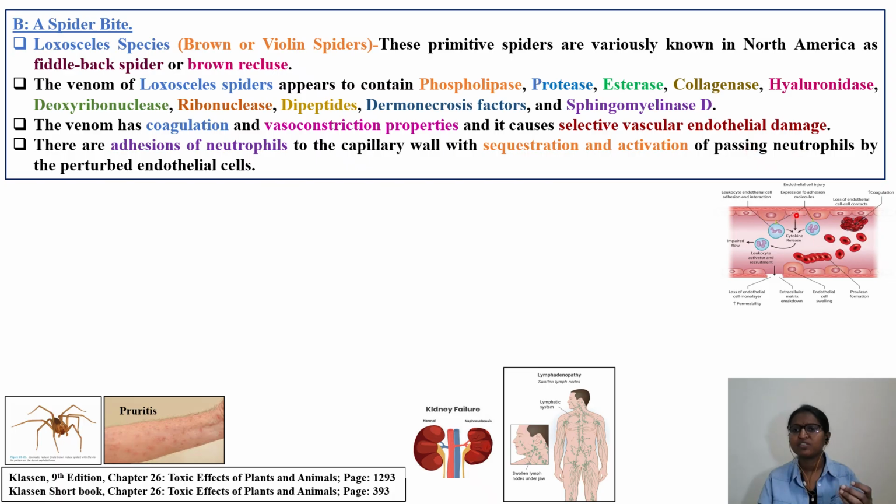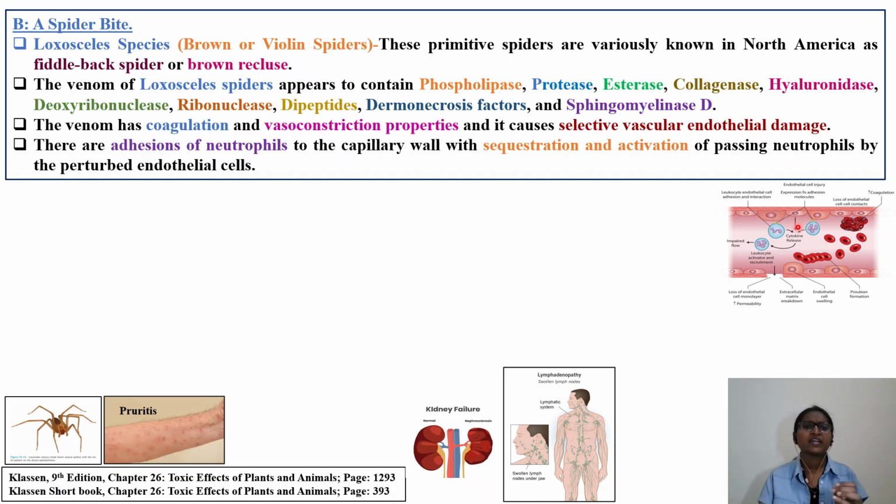If you see in the blood vessels, the vascular endothelial membrane is also damaged, because a lot of these enzymes, if you look into phospholipase, protease, collagenase, hyaluronidase, are all involved in the endothelial cell membrane function, everything. So because of this, either hemolysis or disruption of the vascular endothelium might occur in the case of blood vessels.